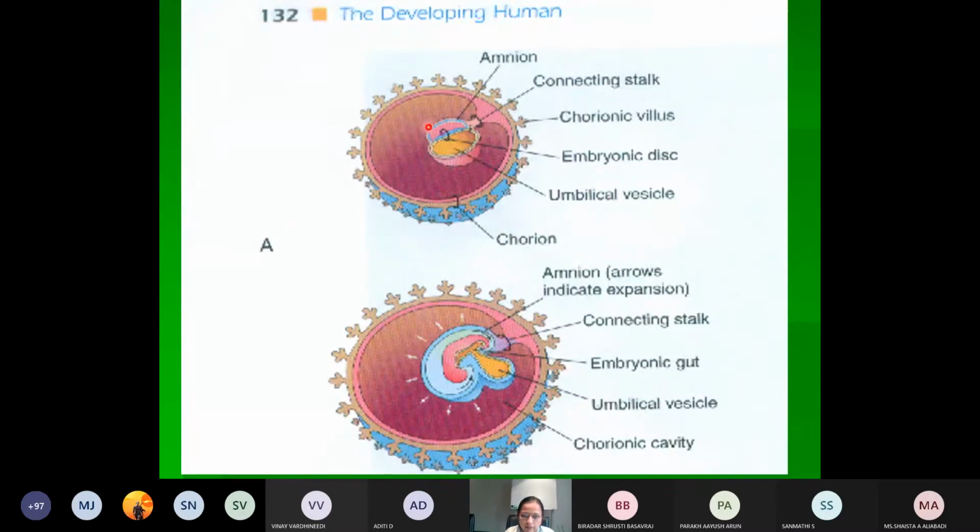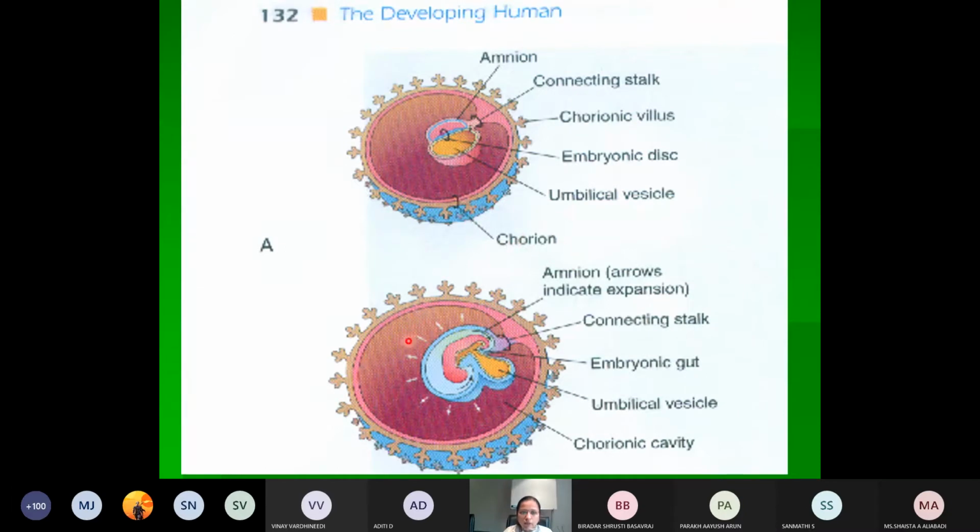This whole thing, which is lining the amniotic cavity and surrounding the trophoblast, will be called the somatopleuric mesoderm. So what is amnion? The amniogenic cells and the somatopleuric mesoderm together constitute the amnion. Okay. Chorion is nothing but the extraembryonic mesoderm along with the trophoblast.